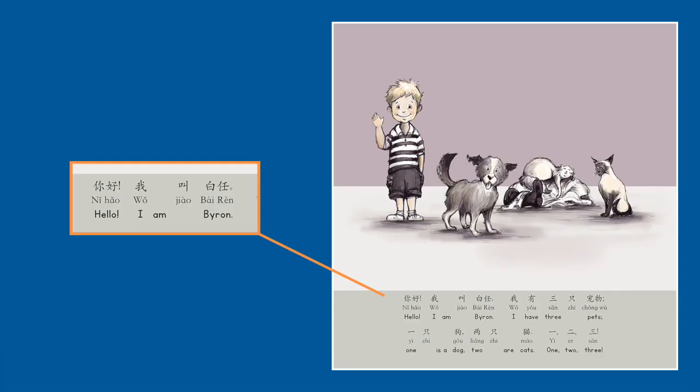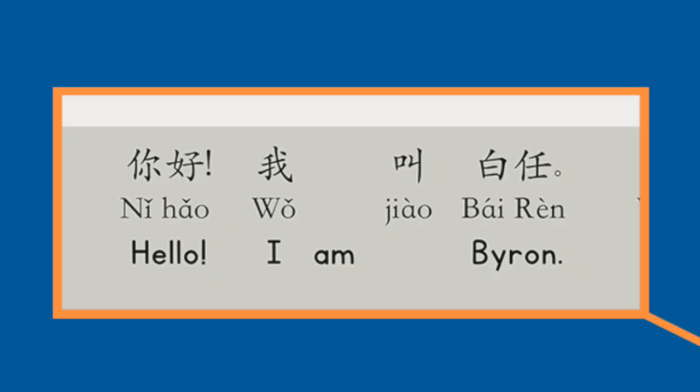In sentences where the parts of speech do not align seamlessly, certain words are left with no match above or below. See here, in this case we use the be verb in the English sentence I am Byron, but the word 叫 in Mandarin is the verb to be called, not am, so those two words are not stacked together.